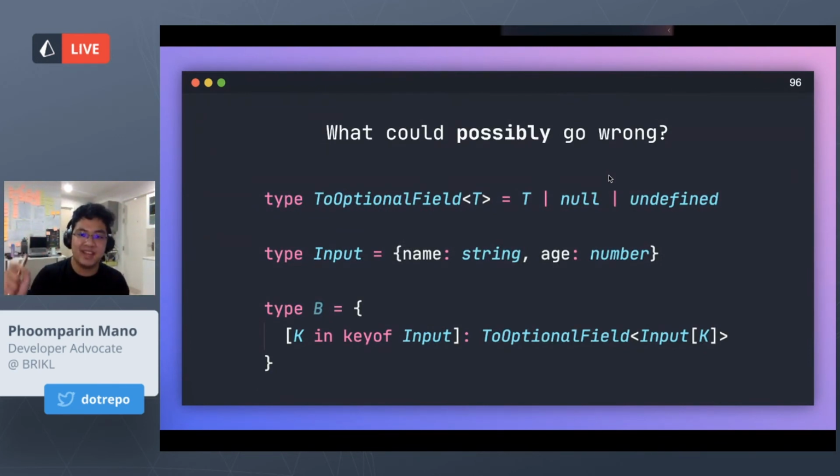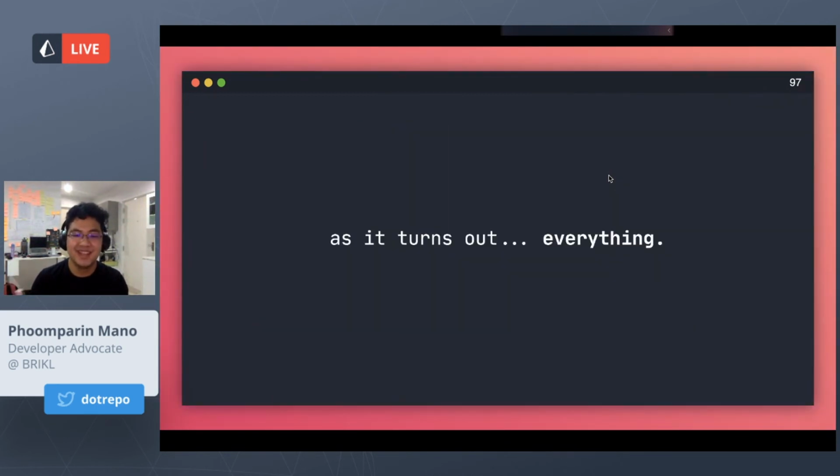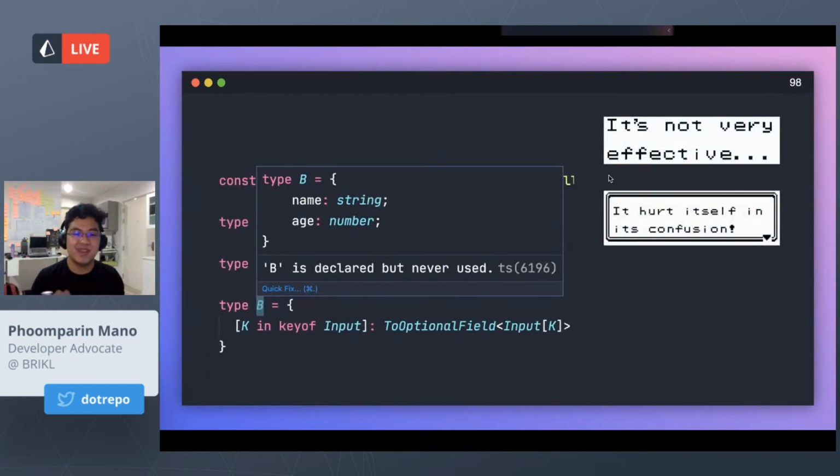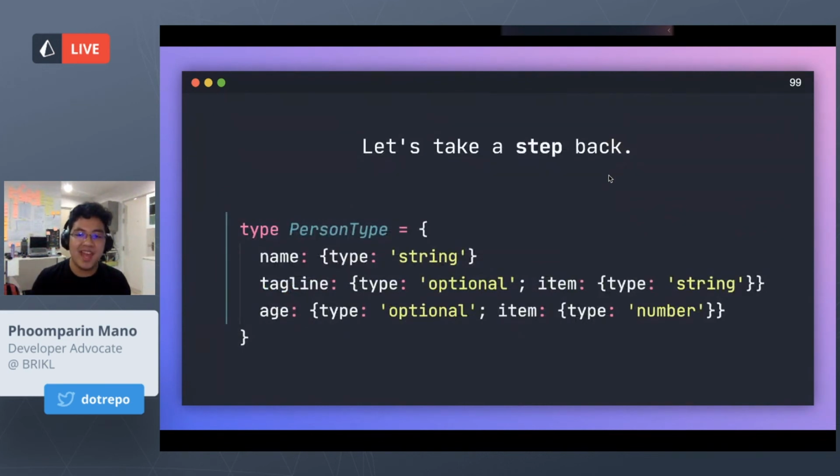Can we do this? We make a generic that unions it with null and undefined. So maybe that becomes an optional, right? Well, not so fast. As it turns out, this doesn't really do anything. Both name and age are still there. They're still required and not optional. So it's not very effective. And this is why I say this is a final boss, because it's pretty difficult to deal with.